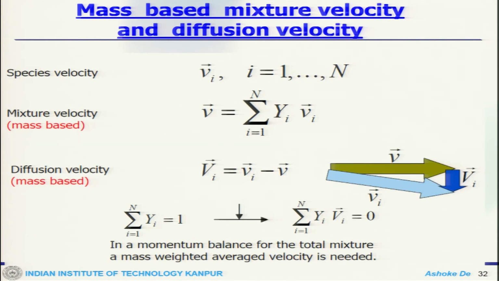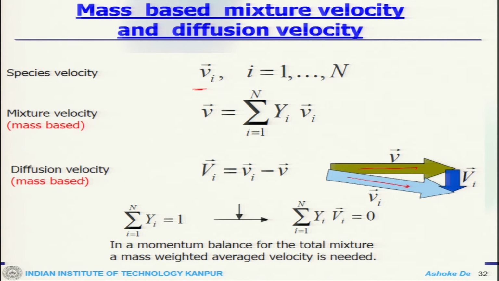So, this is another important thing, the mass based mixture velocity and the diffusion velocity. The species velocity is V_i, which is acting in this direction, and the mixture velocity, which is summation of y_i and V_i, which will be acting on this.